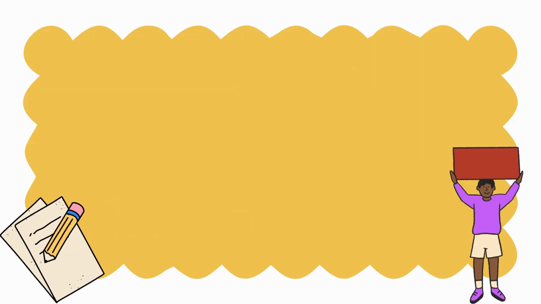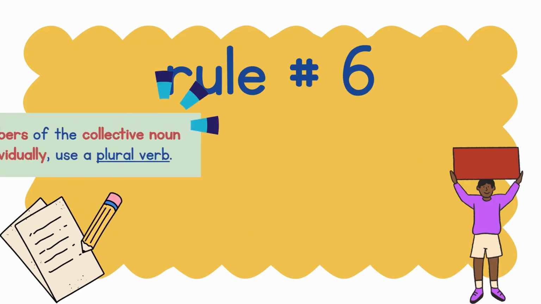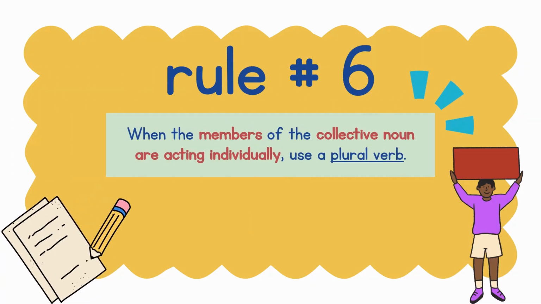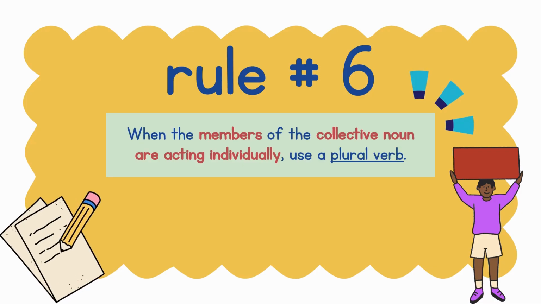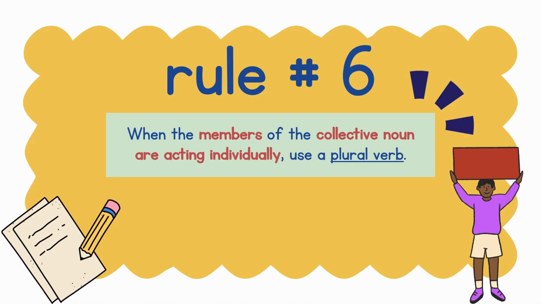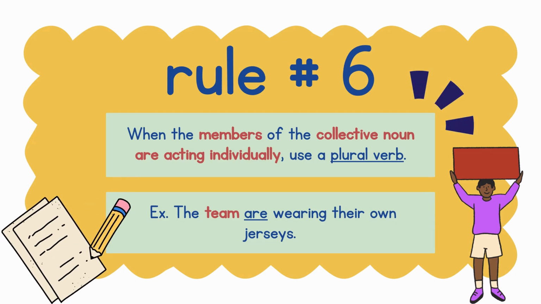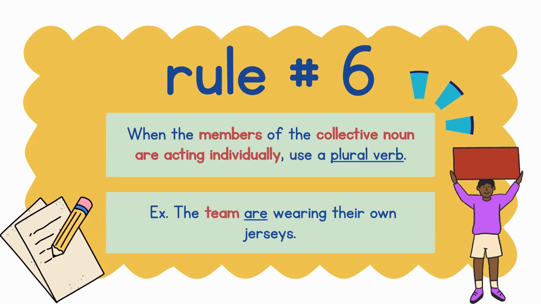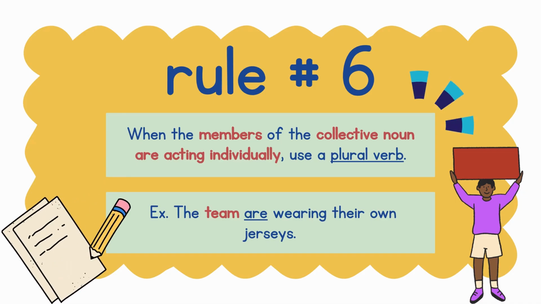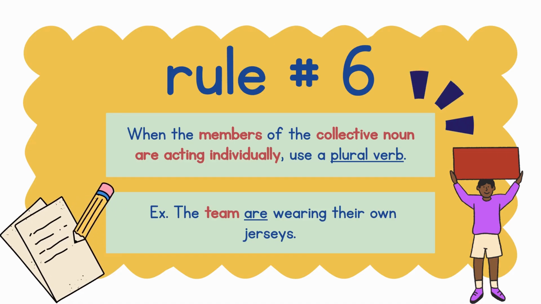Rule number 6. When the members of the collective noun are acting individually, use a plural verb. Example, the team are wearing their own jerseys. In this sentence, the subject team is collective. But since they are acting individually, we must use the plural form of the verb, which is are.